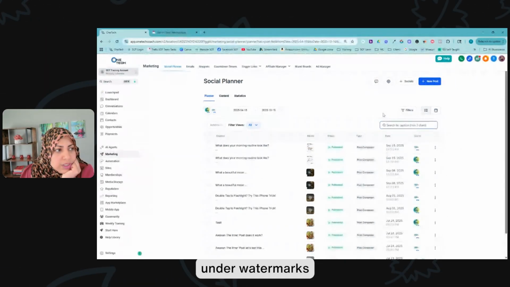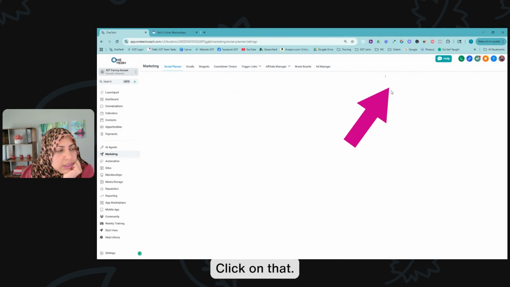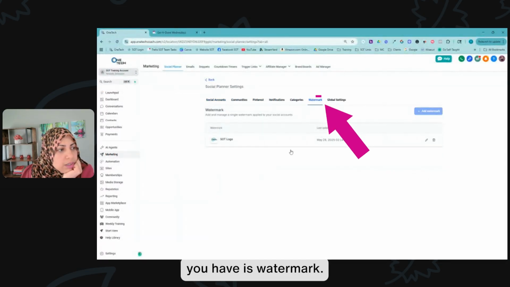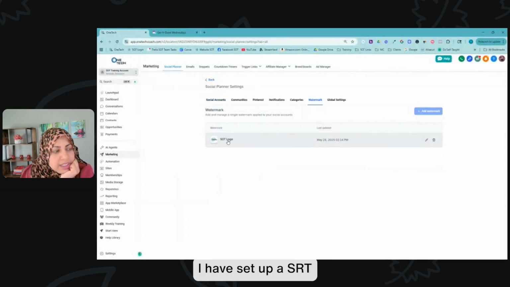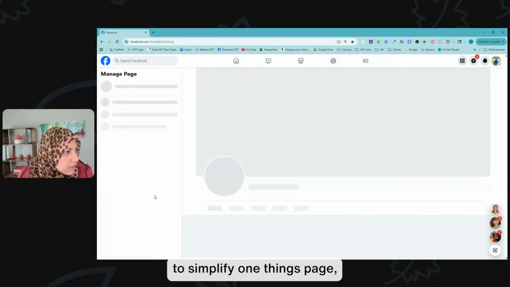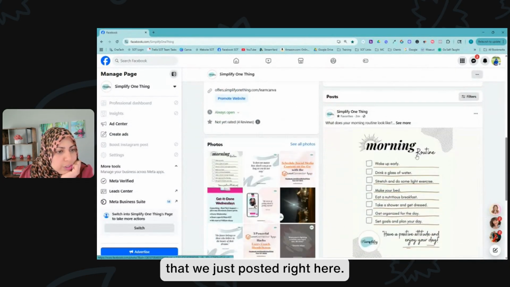Okay, we are going to go under watermark. To do that, you're going to click on settings, the little gear icon in the top right corner. From here, one of the options you have is watermark. Right here, I have set up a SOT logo. So if I go to the Simplify One Thing page, I should see this new post that we just posted right here.